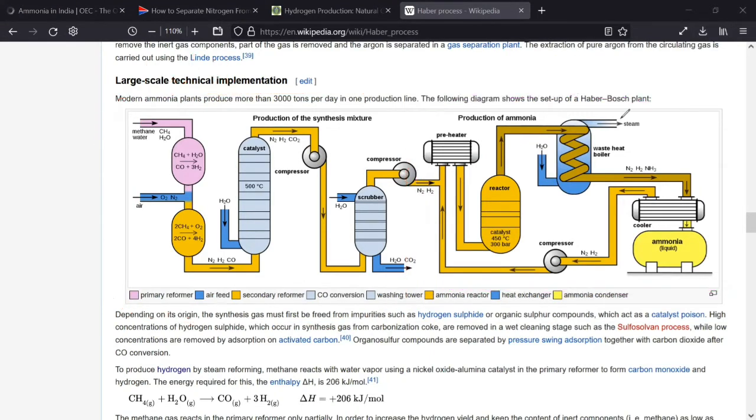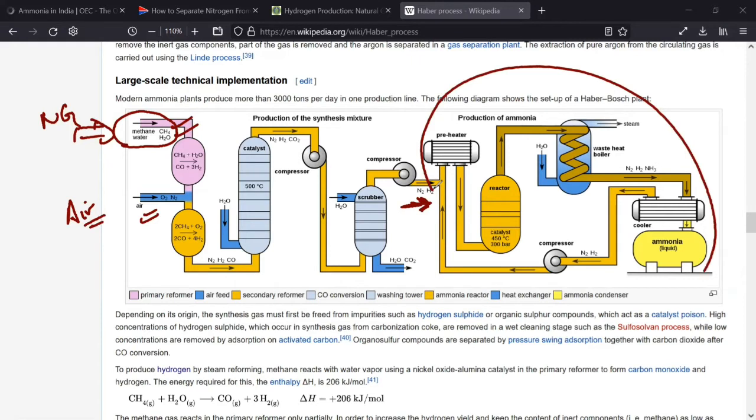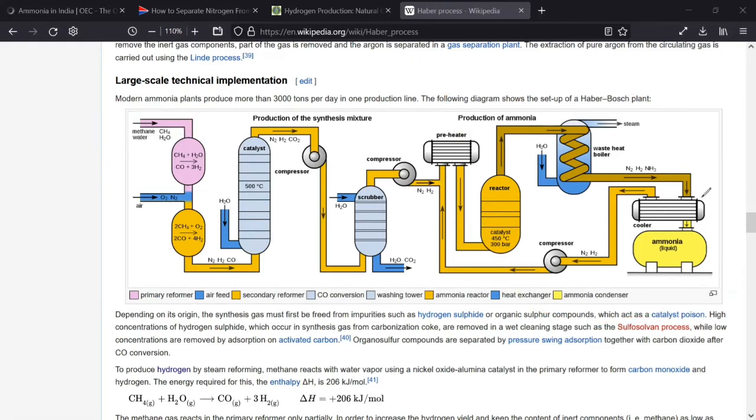Now, just see here. You are giving methane, water, and air. So natural gas and air is being used for manufacturing nitrogen and hydrogen. Once you have got the nitrogen and hydrogen, then the production of ammonia starts. Do you see this? Yes, sir. And another interesting thing that you need to see, if you see the last process, this cooler, the ammonia that you get from this process is in liquefied form. Is it making sense? Yes, sir.